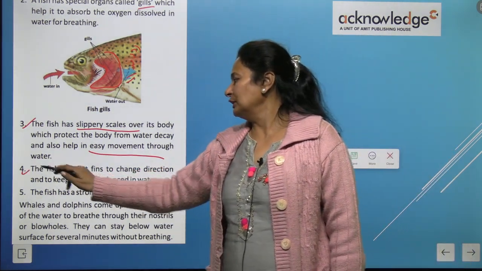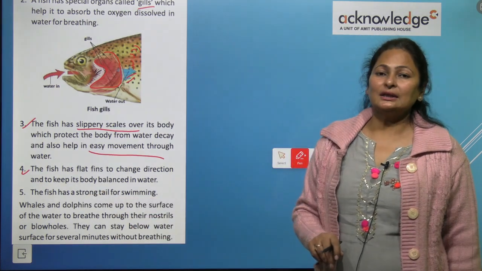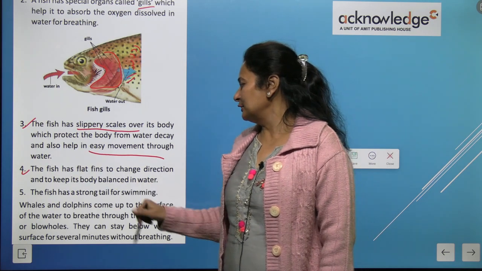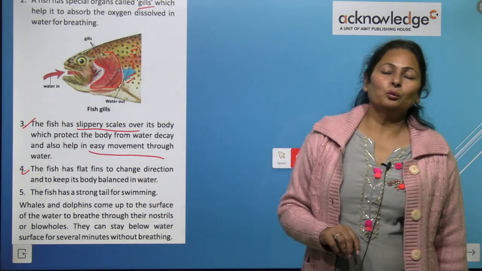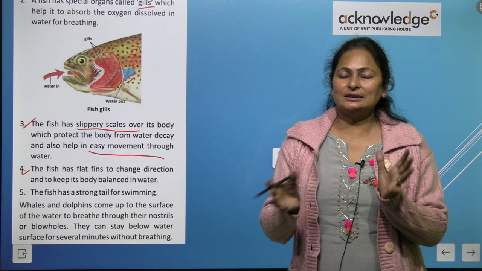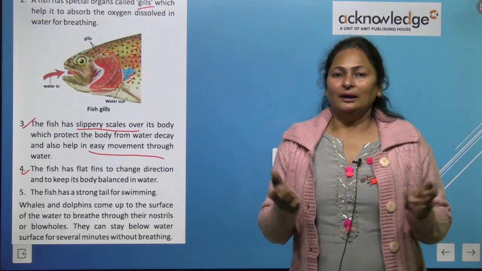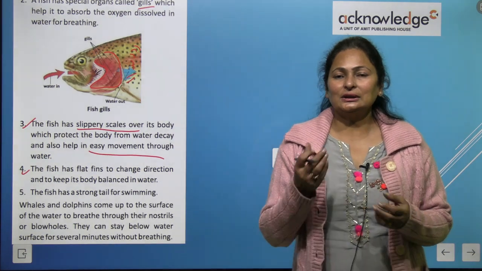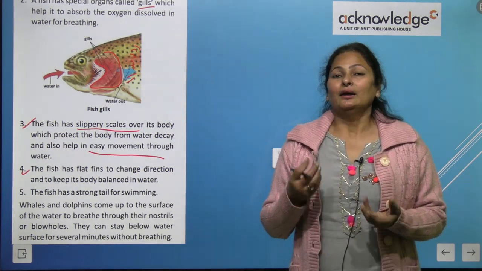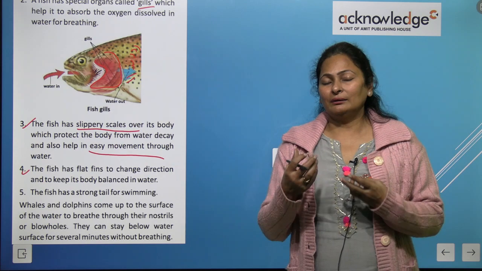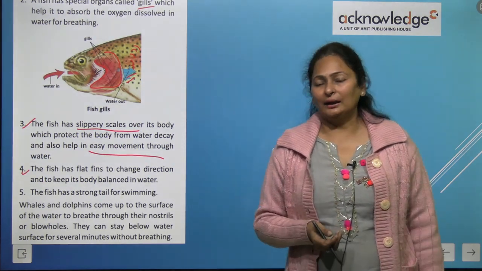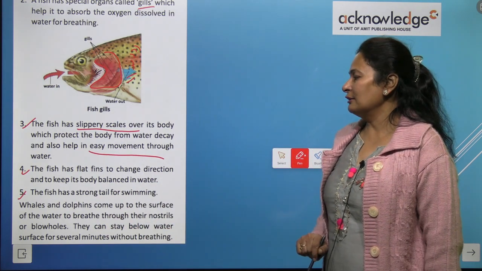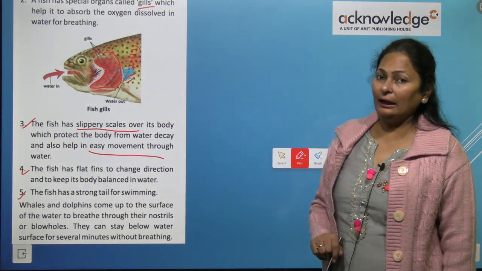Next, the fish has flat fins to change its direction and keep its body balanced in water. So fishes have fins, they have a tail, which help in swimming, they change direction and they maintain the balance. The next is the fish has a strong tail for swimming.